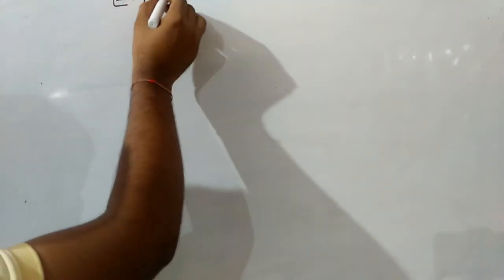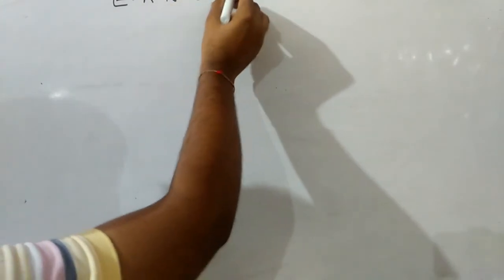Now we have to discuss one more important term, and that is EAN. Full form of it is effective atomic number.